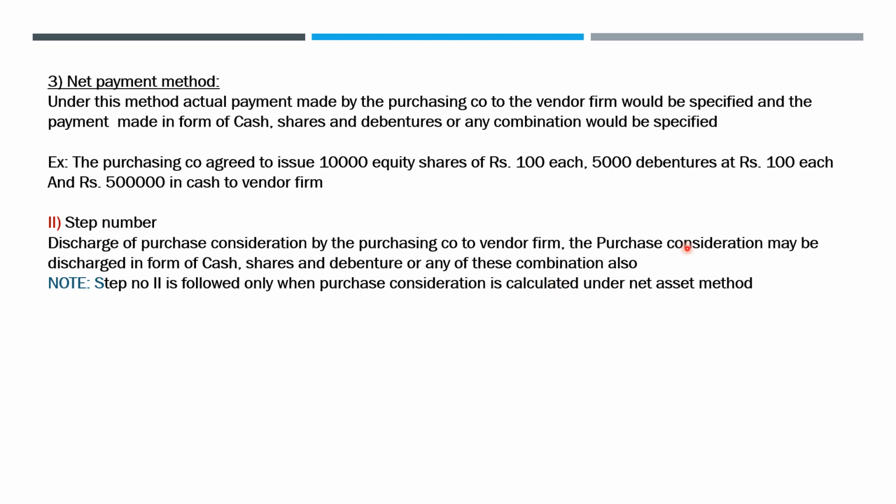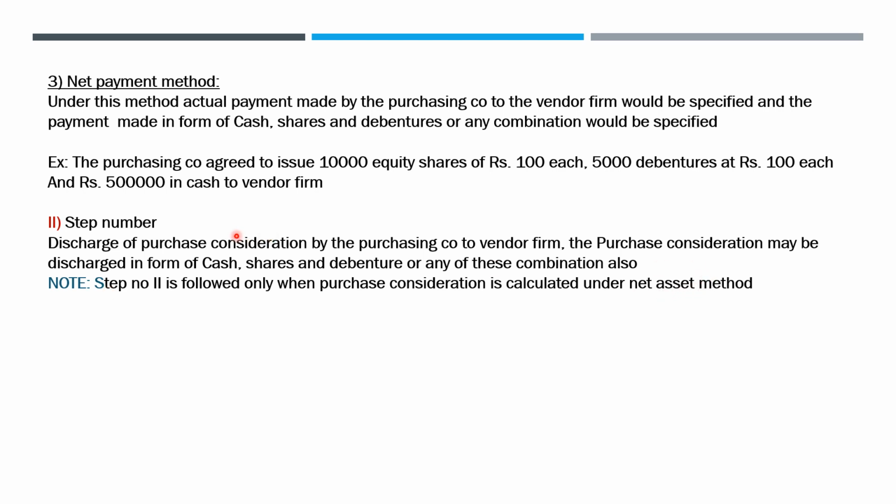And step 2 for the calculation of purchase consideration is that the purchase consideration which is paid by the purchasing company to the selling company may be discharged in form of cash, shares and debentures or any combination of these. So this step says in what form the purchase consideration has to be discharged. We already discussed this in the net payment method, so this step will not apply for net payment method. This step is only going to apply when you calculate purchase consideration under net asset method.